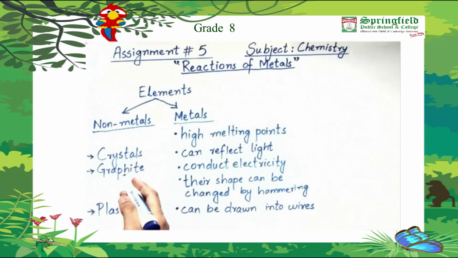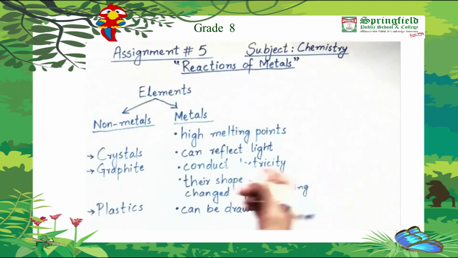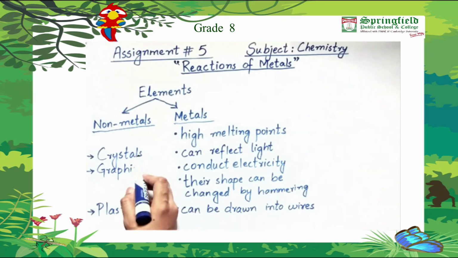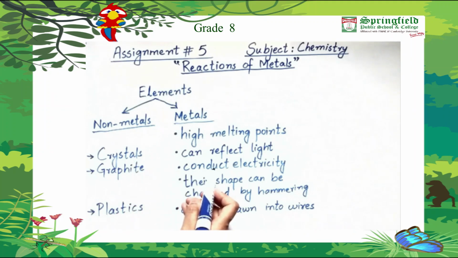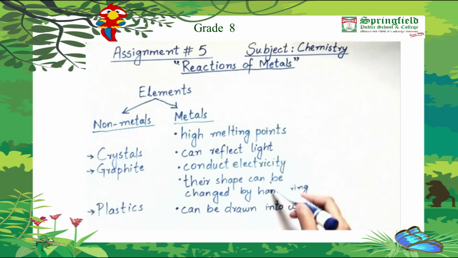There are some non-metals which have one or two of these properties, but the others are absent, so that's why they are called non-metals. For example, crystals can reflect light, they have shiny surfaces, but they cannot conduct electricity. Similarly, graphite can conduct electricity, but it is brittle, it breaks when it is hammered. Similarly, plastics can be drawn into threads which are similar to wires, but they do not conduct electricity, so we cannot say that these are metals. These are called non-metals because they do not have all these properties.